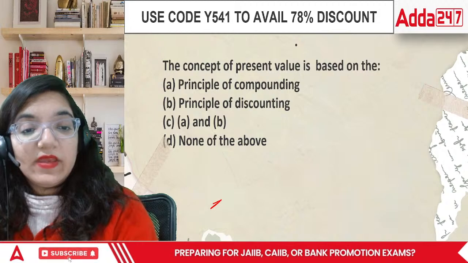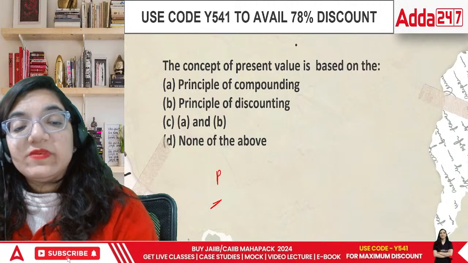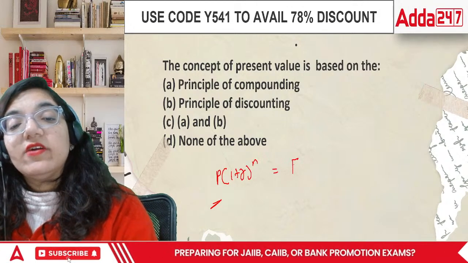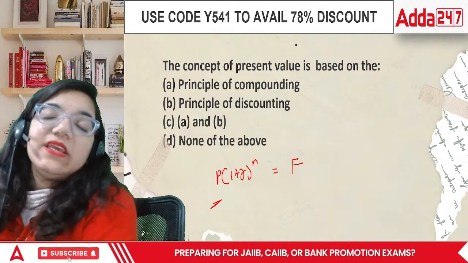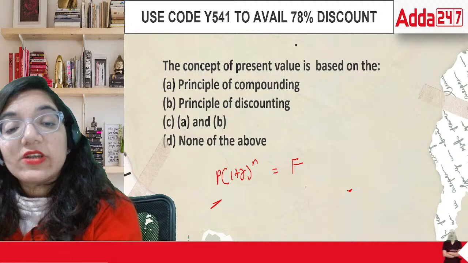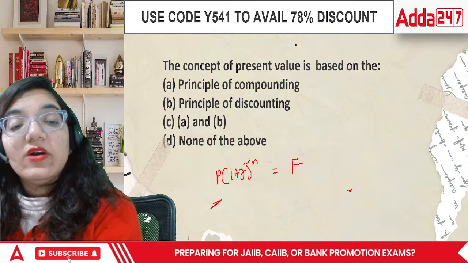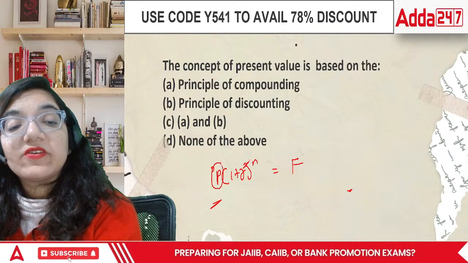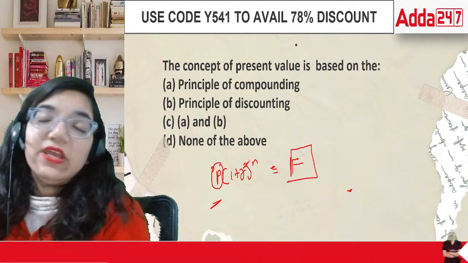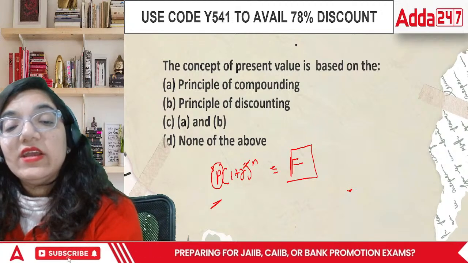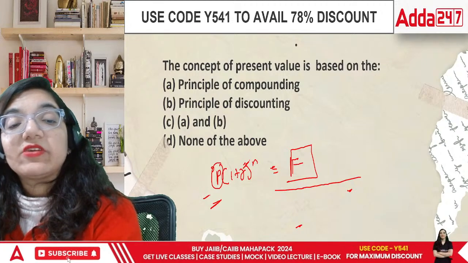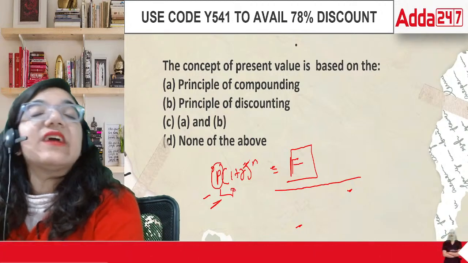For example, your present value, that is principal, times 1 plus r raised to power n will give you your future value. After how many years will we be receiving such money? This is the formula for calculation of the amount. And what if the question says, I don't know what we are going to invest today, but after this much time, I will need a good amount of money. So in this case, you will determine the compounding and then see after 10 years of investment what we are getting, this particular thing being multiplied by 1 plus r raised to power n.